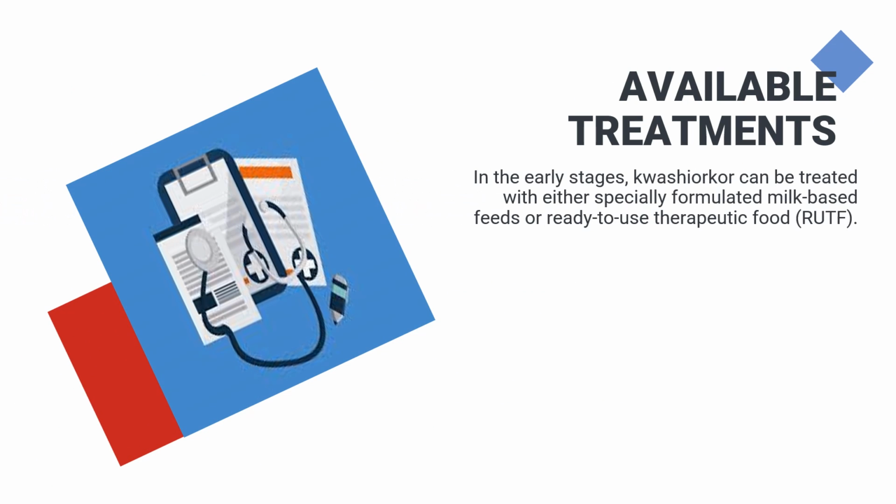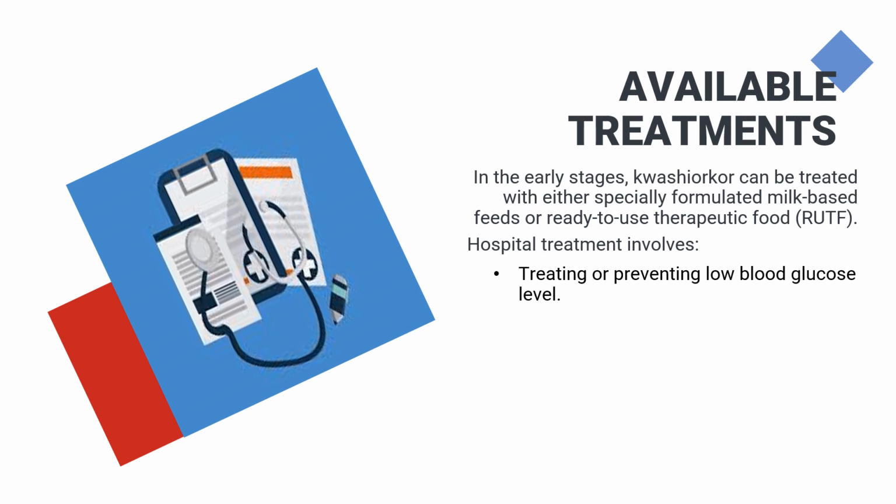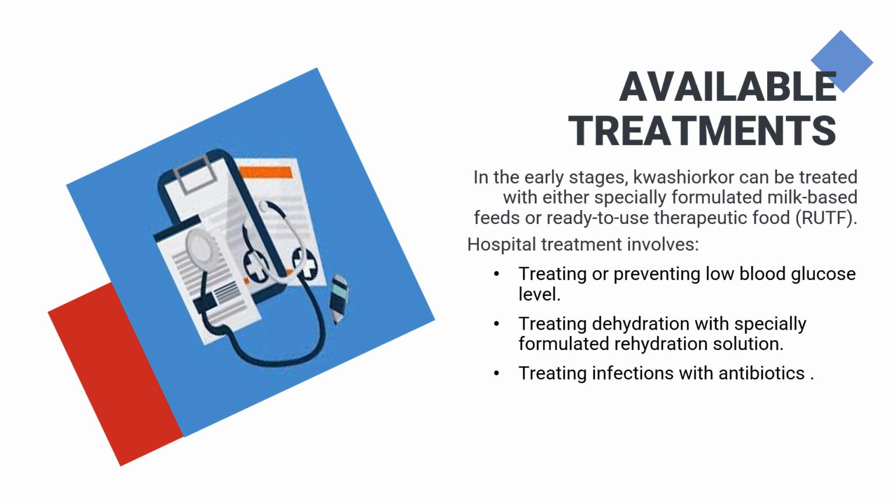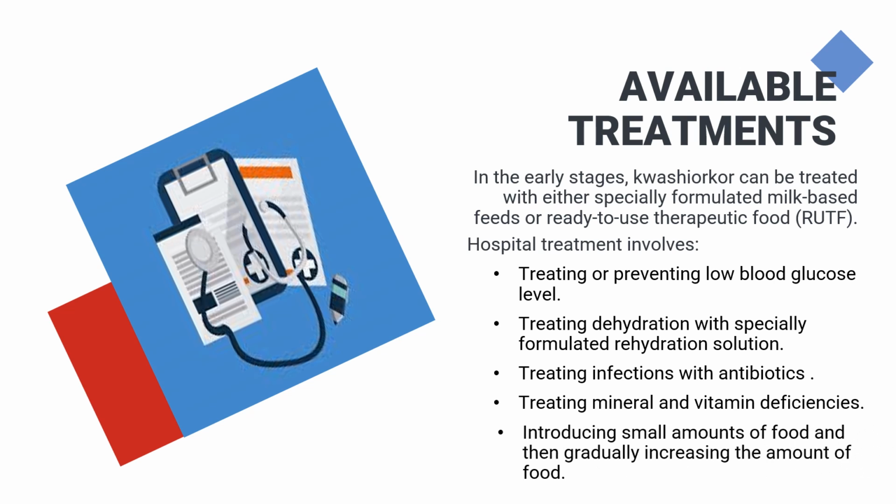Available treatments. In the early stages, Kwashiorkor can be treated with either specially formulated milk-based feeds or ready-to-use therapeutic food. Hospital treatment involves treating or preventing low blood glucose levels, treating dehydration with specially formulated rehydration solution, treating infections with antibiotics, treating mineral and vitamin deficiencies, and introducing small amounts of food and gradually increasing the amount of food.